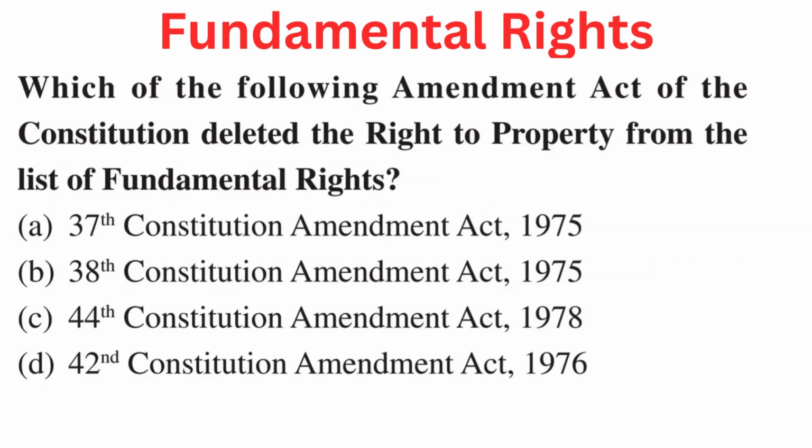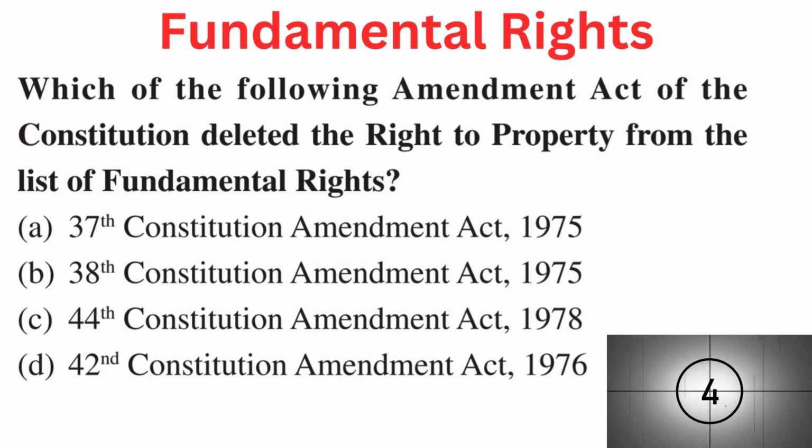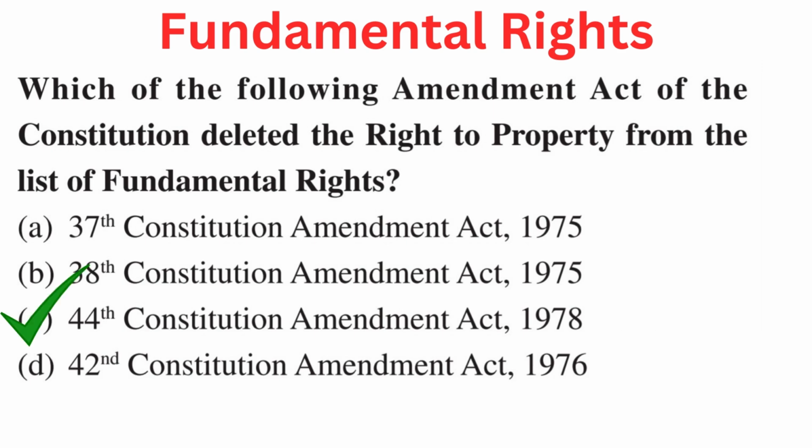Your question is: which of the following Amendment Acts of the Constitution deleted the right to property from the list of fundamental rights? Your options are A. 37th Constitution Amendment Act 1975, B. 38th Constitution Amendment Act 1975, C. 44th Constitution Amendment Act 1978, or D. 42nd Constitution Amendment Act 1976. Right answer is C. 44th Constitution Amendment Act 1978.